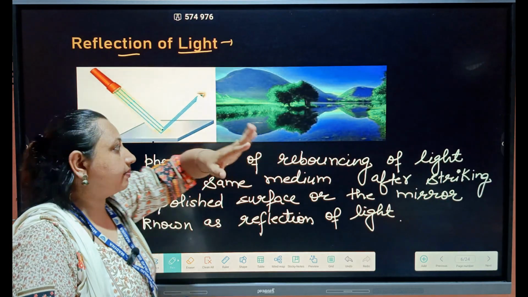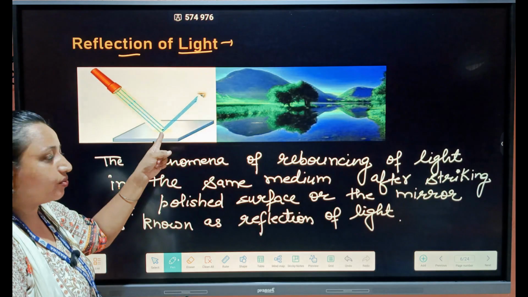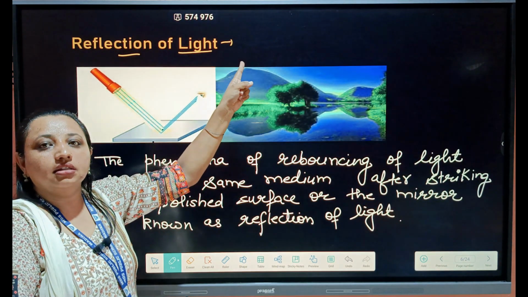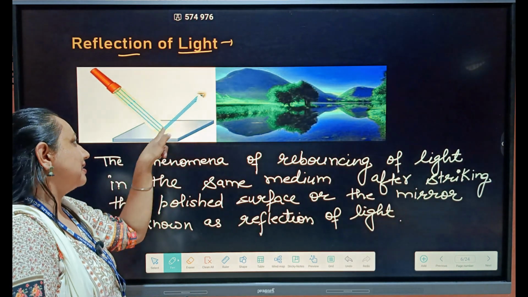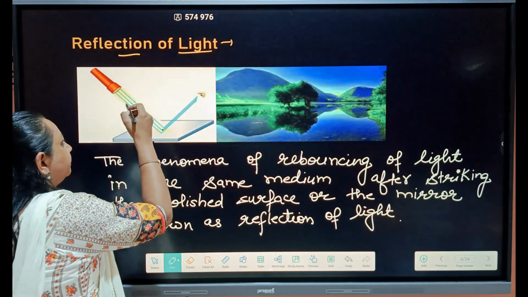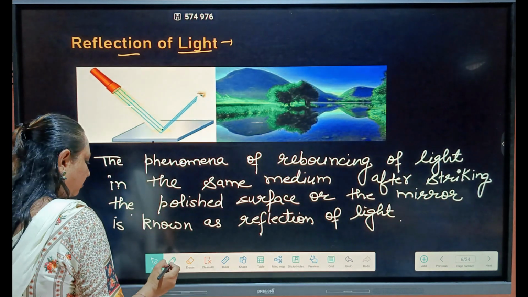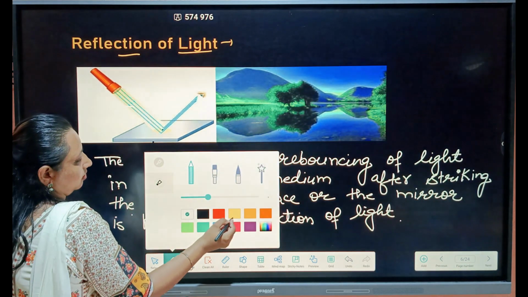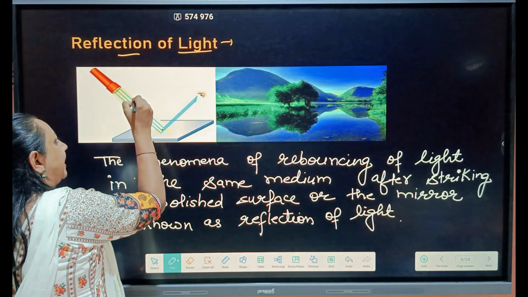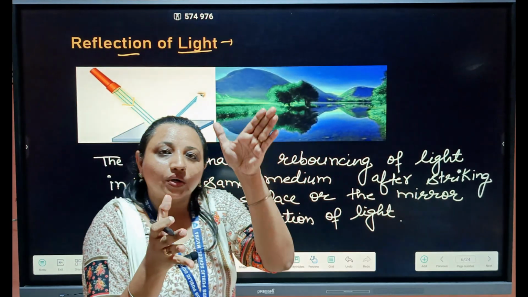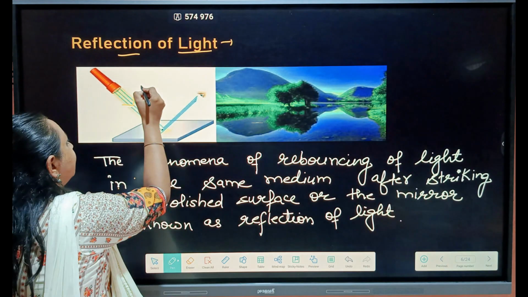It changed its path. Earlier the light was coming in this direction. After striking the mirror, it goes in another direction, right? And we can see this reflected image. So the light rays which come towards the mirror are known as incident light rays.